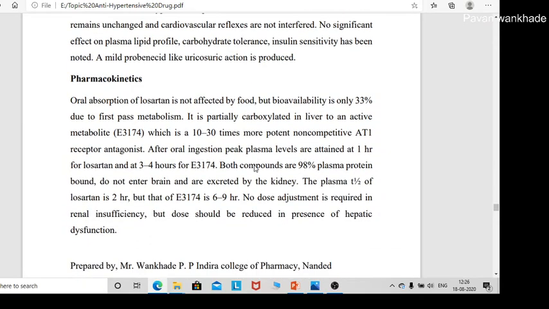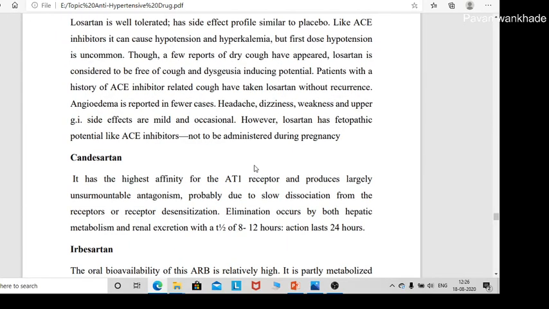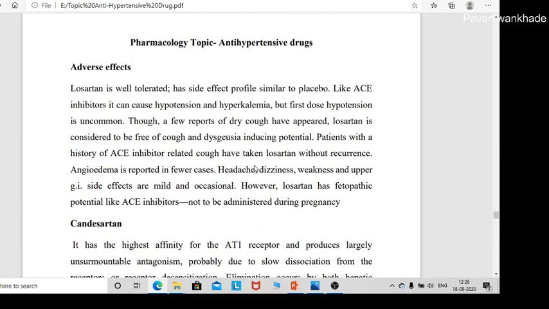Now pharmacokinetics: losartan is not affected by food, and its bioavailability is 33%. It is carboxylated in the liver to the active metabolite. Now the adverse effects of losartan: it is well tolerated. The adverse effects are headache, dizziness, weakness. Upper GI side effects are mild and occasional.